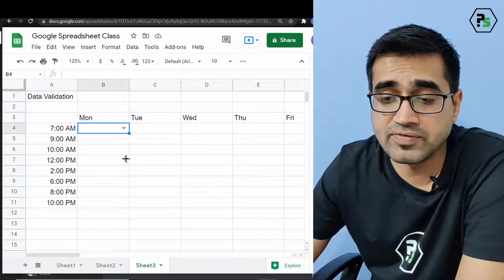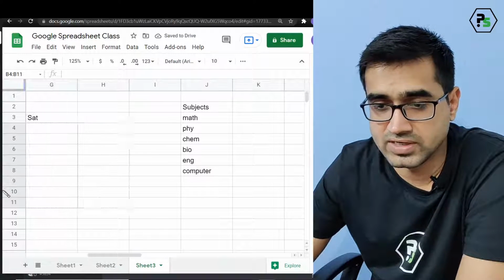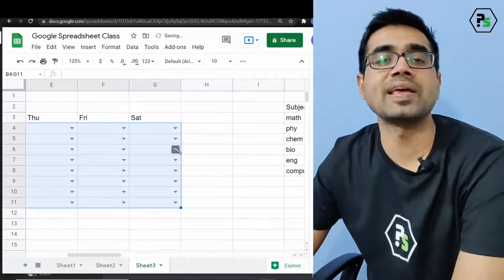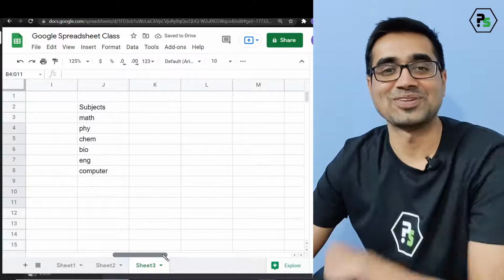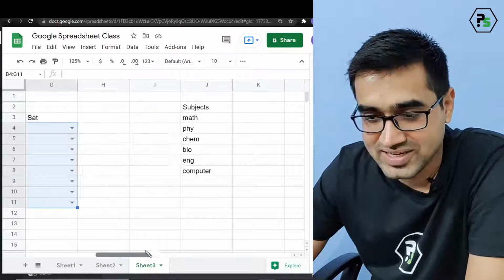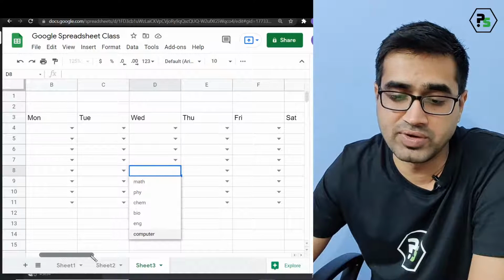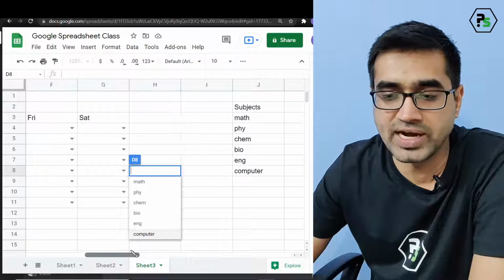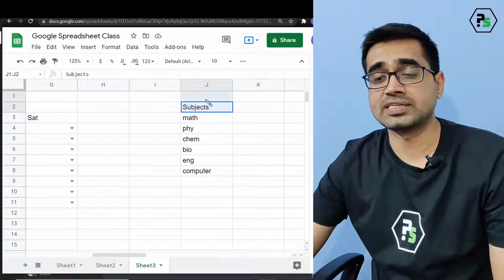Now what happens if I drag this and select every region? Yes, still Saturday. Sunday is off. No, Sunday is for this class. Yeah, Sunday is not for that class. Now you see in every cell it will be the same: math, physics, chemistry, bio, English, computer. That's so cool. Correct. Now I've got the subjects fixed.